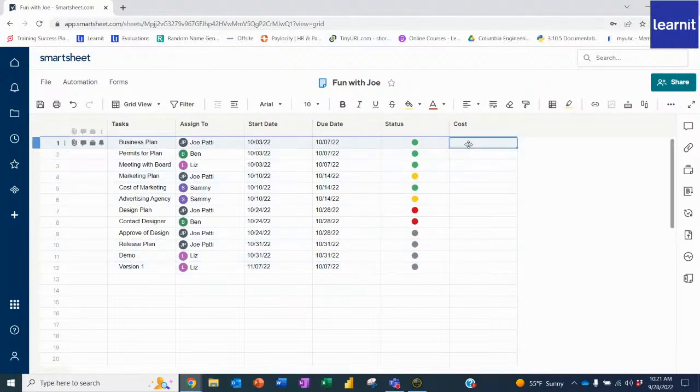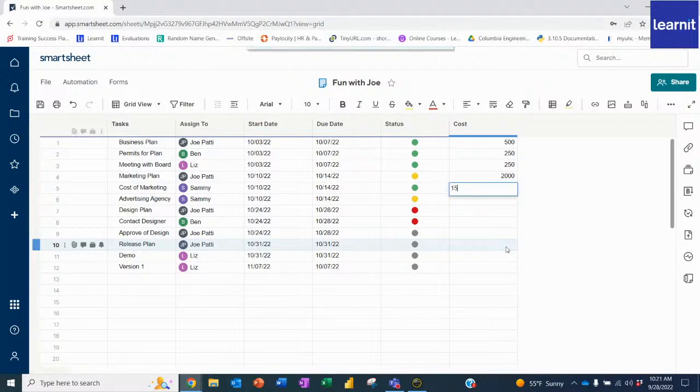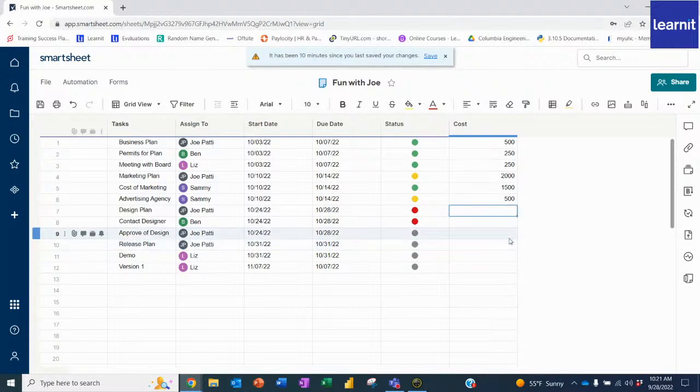Now that we have this here, we'll put in some fake costs as well. The business plan cost us $500 to get everyone together. So we'll say the permits for the plan were about $250, and then the actual meeting was $250. The marketing plan is going to cost us about $2,000, and for the cost of marketing, we had a budget of $1,500, and we can use $500 for the advertising agency. One of my favorite things about Smartsheets, by the way, is this. It tells you, it's been 10 minutes, you should save this. You can click save.